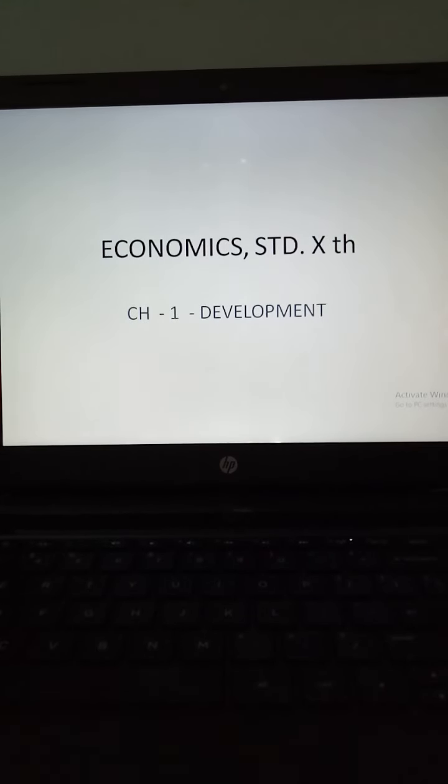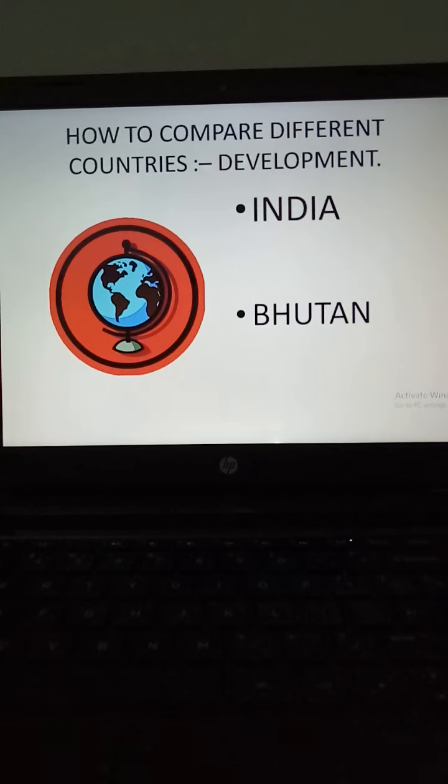So one of the most important criteria is greater income, and we have to take it as an important goal for comparing countries. We are saying we have to take the income of the country as the important criterion for comparing the countries. But what is the income of the country? What is called the income of the country?